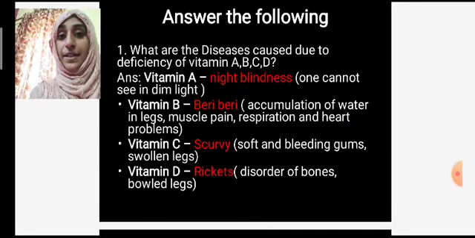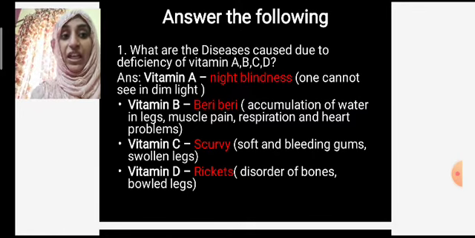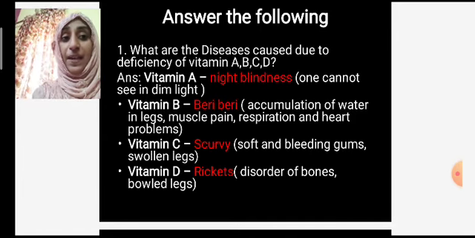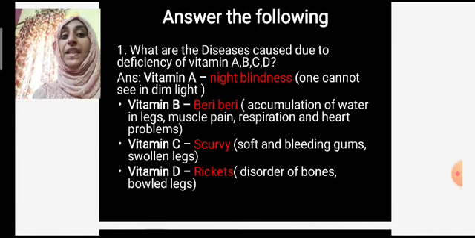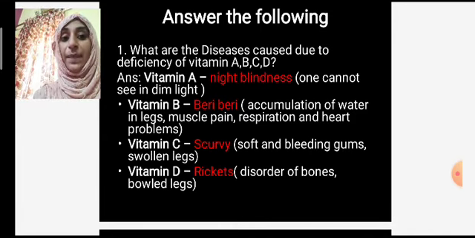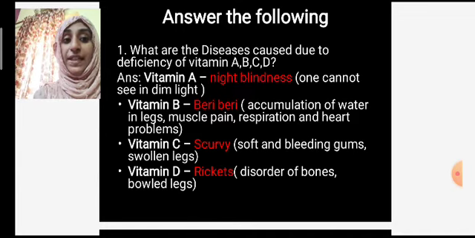Vitamin B causes a disease called beriberi, that is accumulation of water in the leg muscles, muscle pains, respiration and heart problems. Vitamin C causes scurvy. Vitamin D causes rickets.